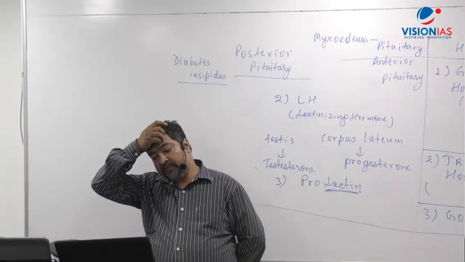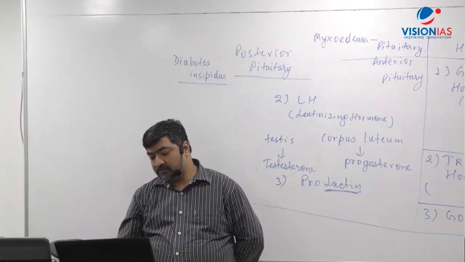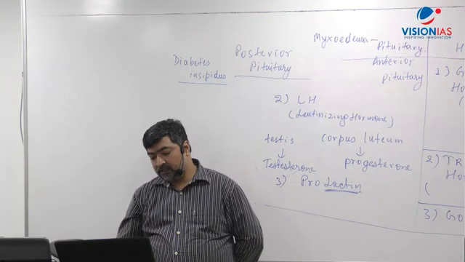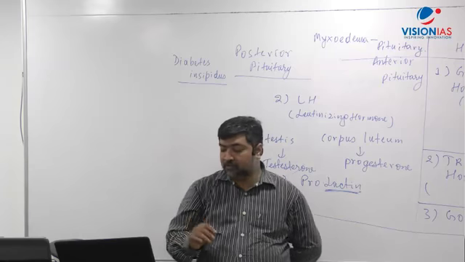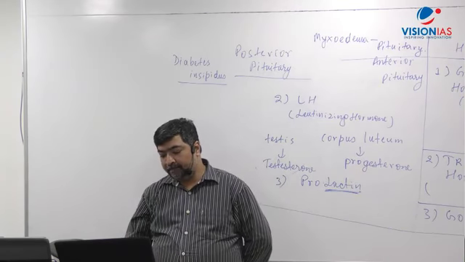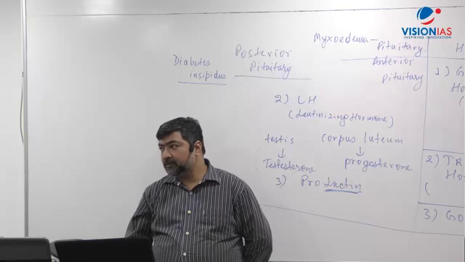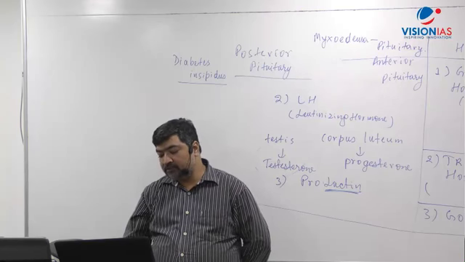Now, you can write dash, it produces goiter, and high rate of metabolism,